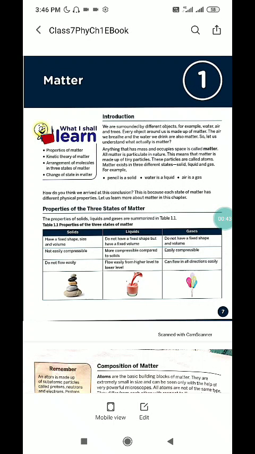Now, properties of the three states of matter. Solids have a fixed shape, size and volume, and liquids do not have a fixed shape but have a fixed volume. But in case of gases, they do not have a fixed shape and volume.